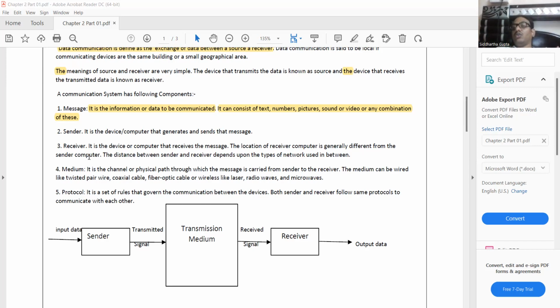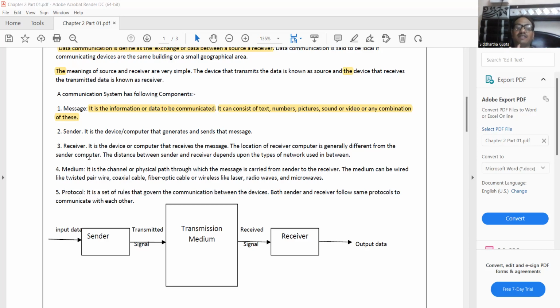That's why we need to transmit the data. There is no fixed geographical boundary for the receiver computer or receiver device. It could be 1 kilometer, 1,000 kilometers, 1 lakh kilometers. No problem in this. Even with a satellite, we can get the signal from Mars or Jupiter. So we have no geographical limit for the receiver's computer.